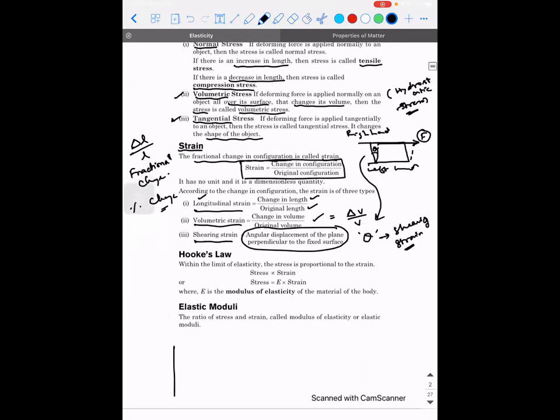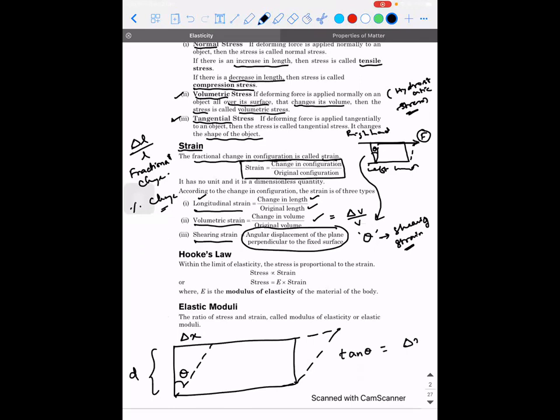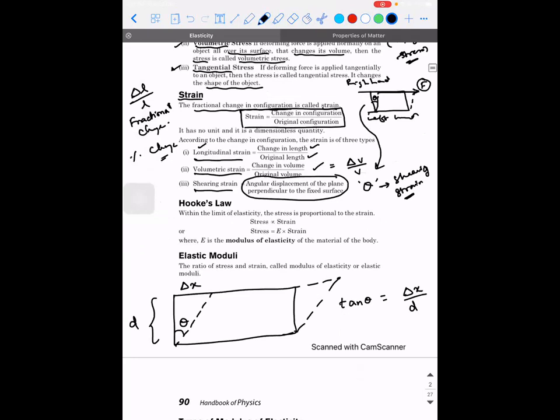If I look at the zoomed version of the book, this is the original way the book is going to be. This theta is what is called shearing strain. Let's say this distance is d and this distance is delta x. Then what is tan theta from this? It is delta x divided by d. But whenever you apply a tangential stress, the value of theta will be small. When theta is small, tan theta is approximated to theta. So theta will be equal to delta x divided by d.